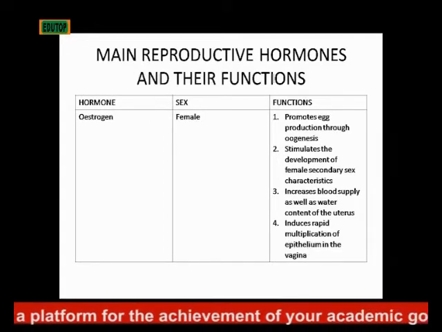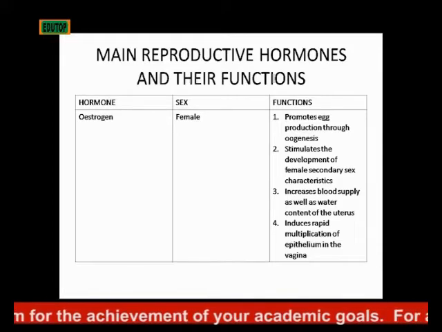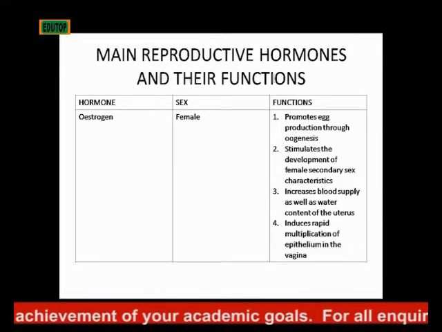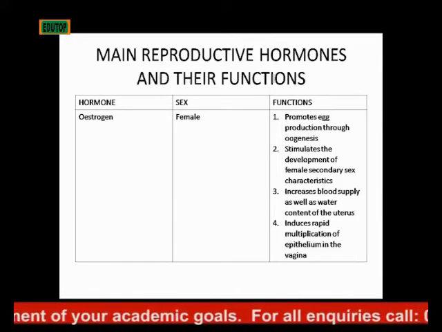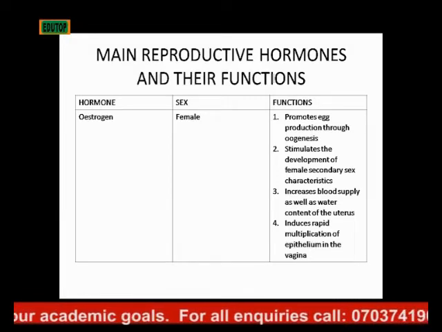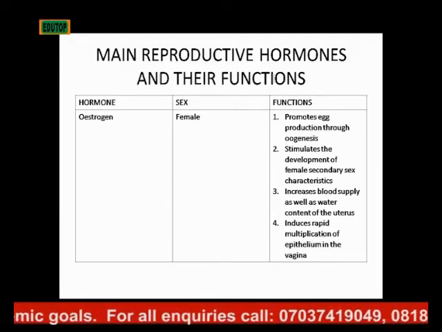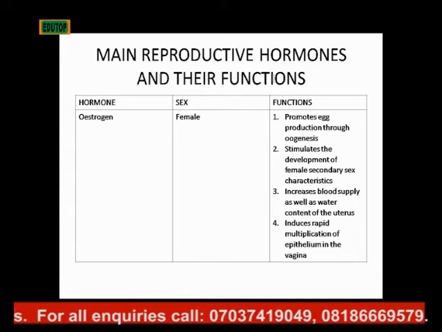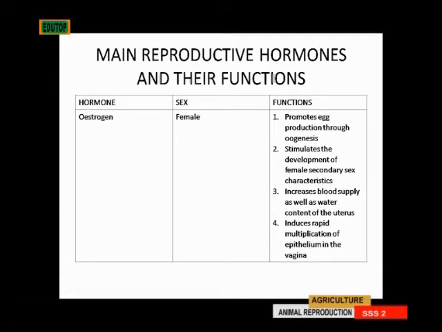The next one is estrogen. Estrogen is found in the female. It promotes egg production through oogenesis. Then it stimulates the development of the female secondary sex characteristics. It initiates blood supply as well as water content of the uterus. Estrogen induces rapid multiplication of epithelium in the vagina.